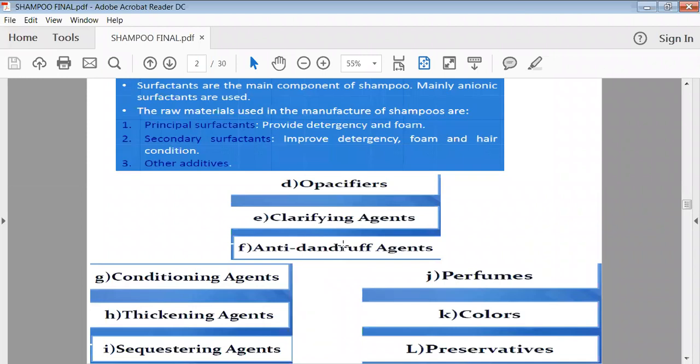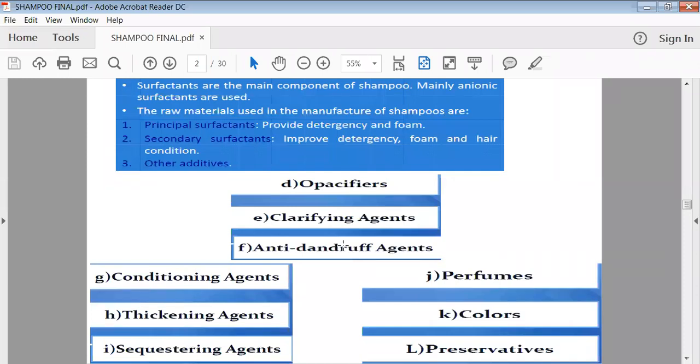Actually, the secondary surface acting agent will also help the primary or main surface acting agent. So there are two types of surfactants used in the shampoo, that is, primary surface acting agent and secondary surface acting agent. Primary surface acting agent is mainly useful for the cleansing or detergency purpose, and the secondary surface acting agent will try to improve your detergency or to improve the foam.